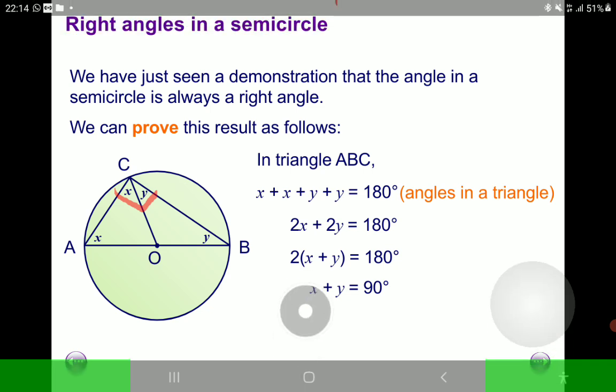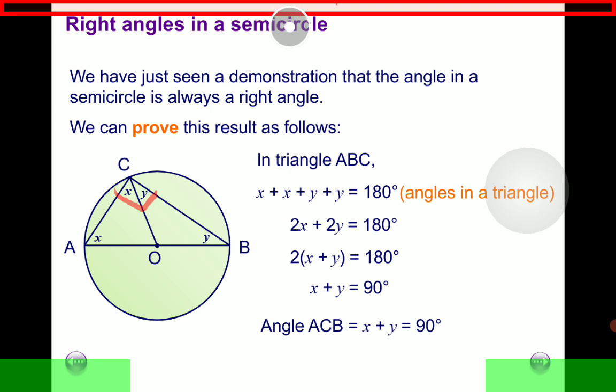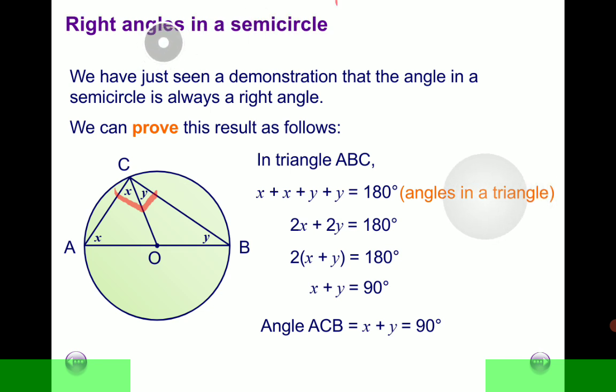So now without fear, we can conclude that therefore angle ACB, which is the angle in a semicircle, the angle which is there at the circumference in a semicircle, is 90 degrees. So an angle in a semicircle is all the time a 90-degree angle. We have just shown that.